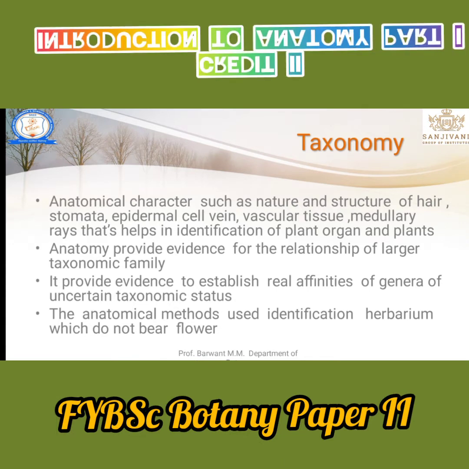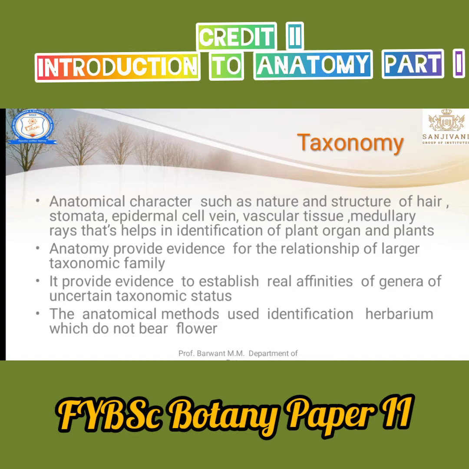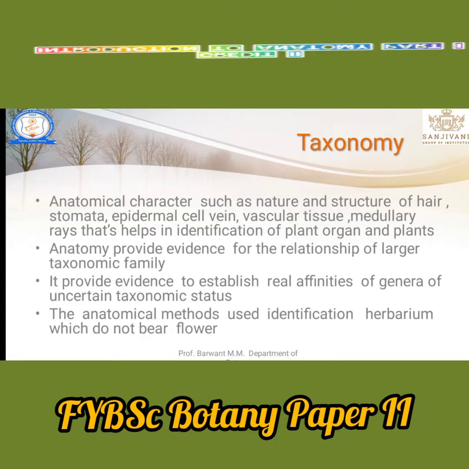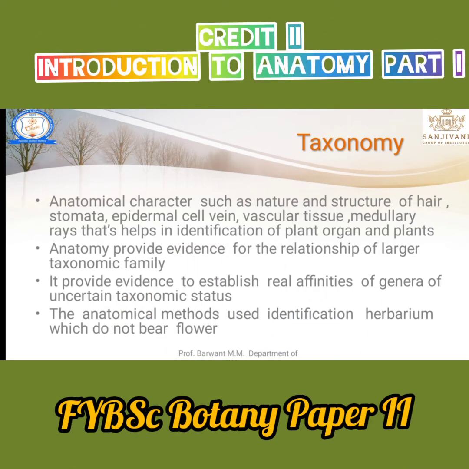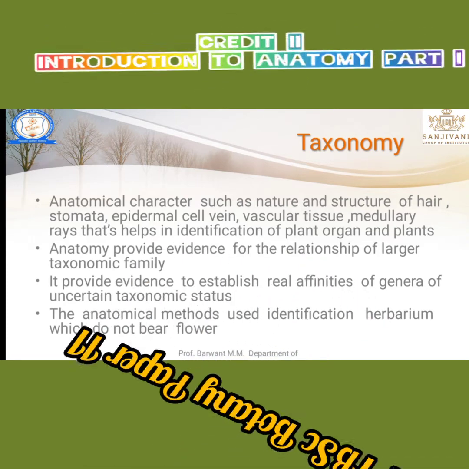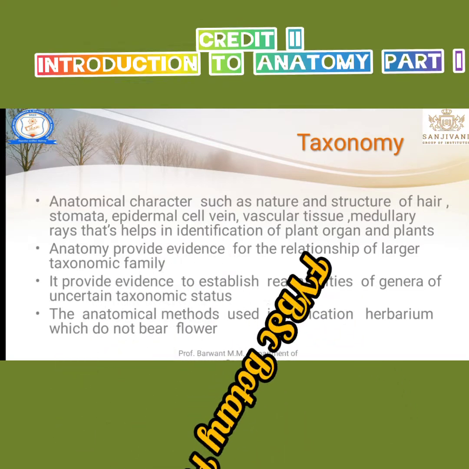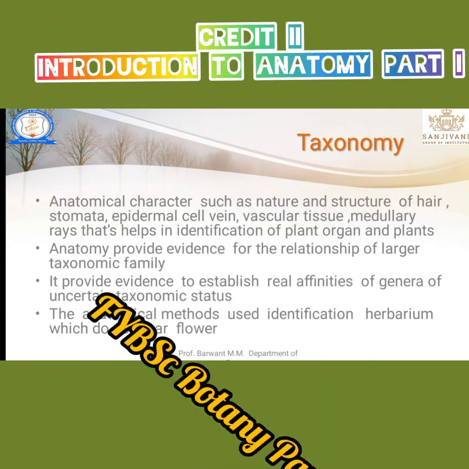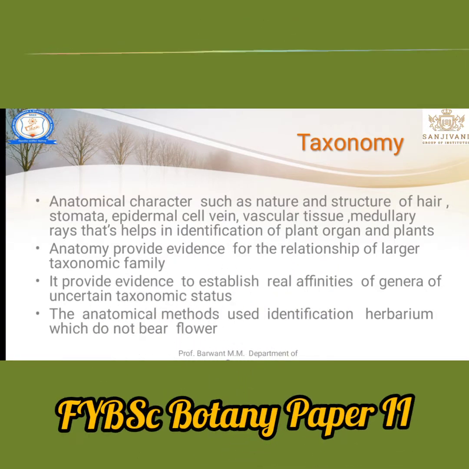It provides evidence to establish real affinities of a genus of uncertain taxonomic status. For example, you have got a plant, but you do not know its name or have any information about that plant. In such a condition, when we study the anatomical characters of such a plant, we can establish a relationship with a known plant.